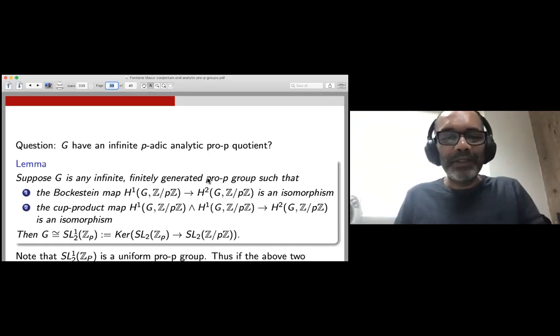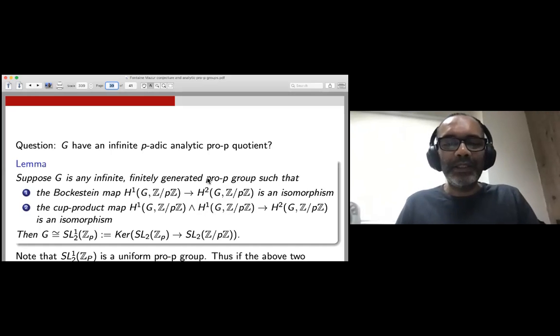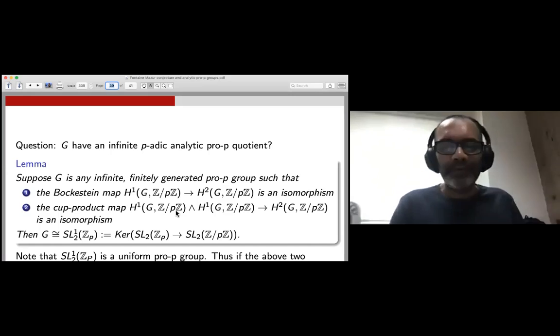When you show that this cup product map is injective, what remains to be done to show that the target is three-dimensional?